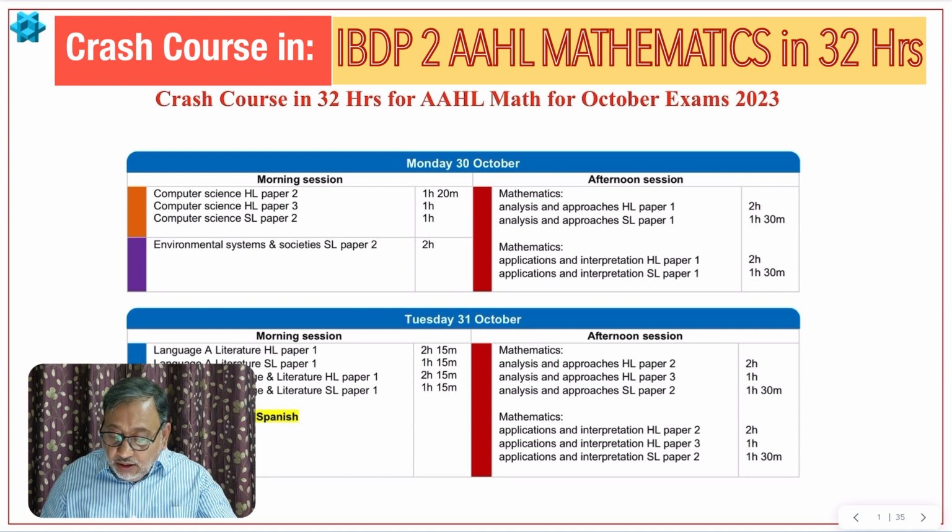So for this exam I have decided that I am going to give you 32 lectures, 32 lessons, approximately 1 hour each. Maybe sometimes it will be a little more. Therefore, I am going to complete the whole syllabus in 32 hours, including past papers and some important questions from his book. I am going to follow his book, blue and green. You know that you have those two books, and all important questions from the Heath book and all important questions from the past paper. I am going to explain it to you in detail.